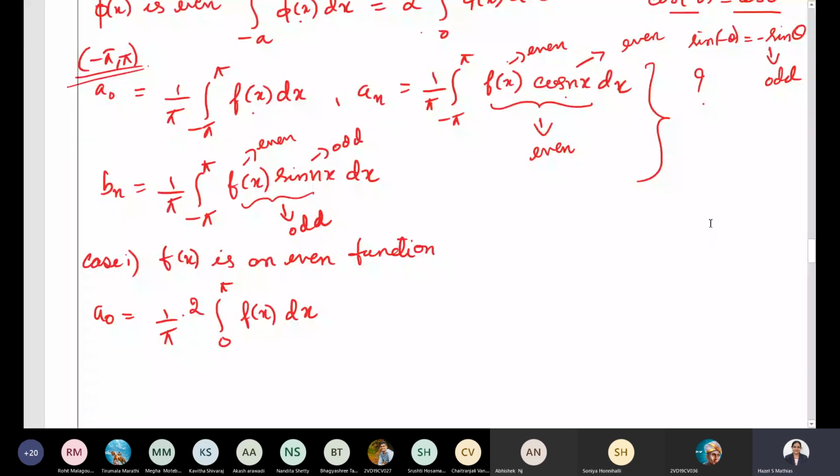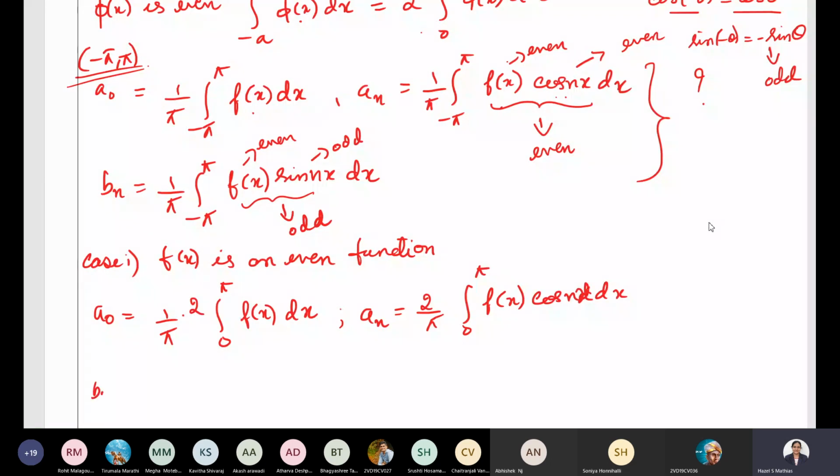Okay, I'm just explaining. You just need to remember the formula, how you have got it. Next, a n. What is the formula for a n? Even and even is going to be even, so f of x into cos nx is going to be an even function. So the integral minus pi to pi can be written as 2 times integral 0 to pi f of x cos nx dx.